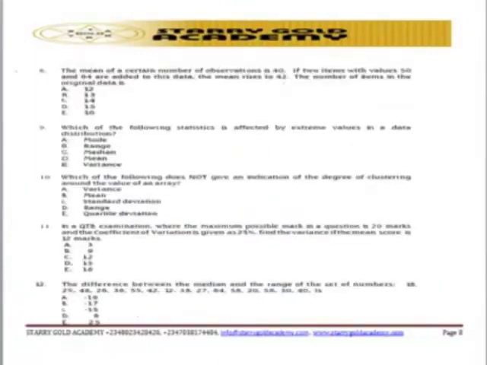So let's look at another interesting question. Question number 8. They said the mean of a certain number of observations is 40. If two items with values 50 and 64 are added to this data, the mean rises to this. The number of items in the original data is what? In this question, you are using the mean to calculate it. If you are able to look at the measure of central tendency, then you're able to know how to approach this question. Once you know the topic of the question, the solution will be easier.